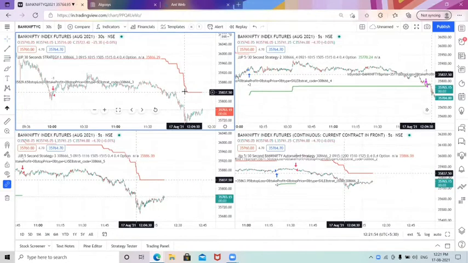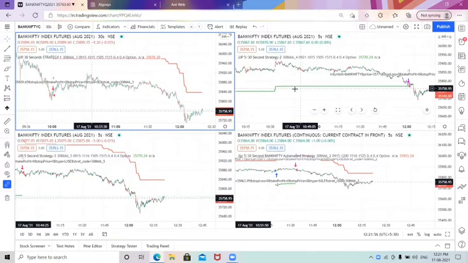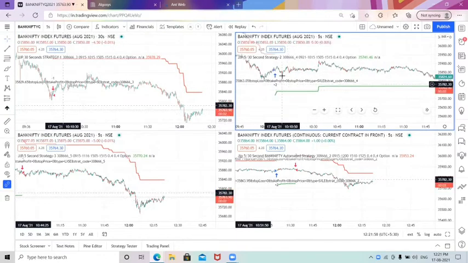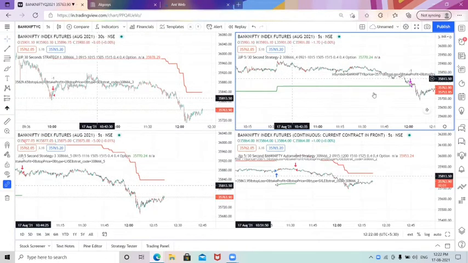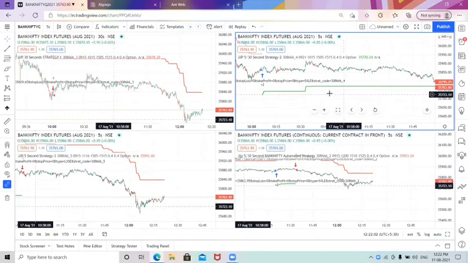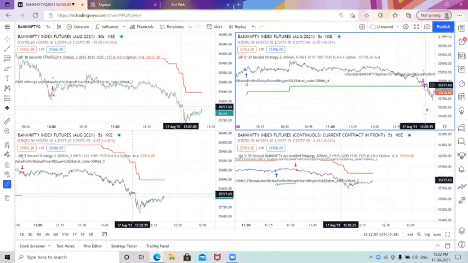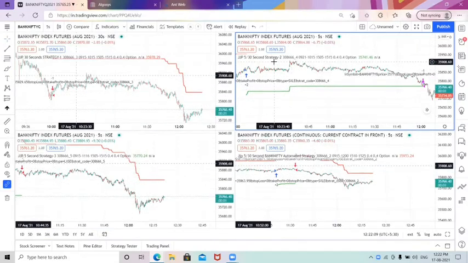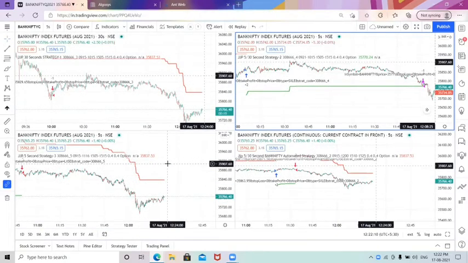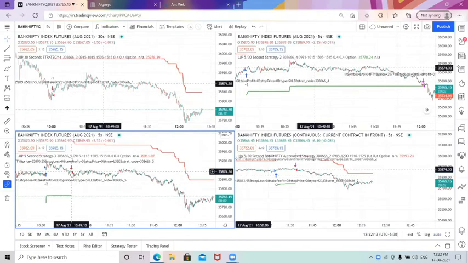It has been trailed right now, and you can see for the second strategy a long entry has been executed, as well as for the long entry it has given some trail movements, and the trailing stop loss has been hit here. So this is the status of strategy number 2.